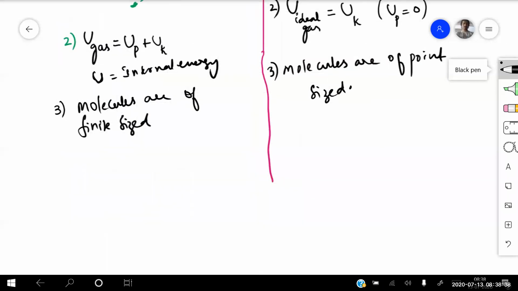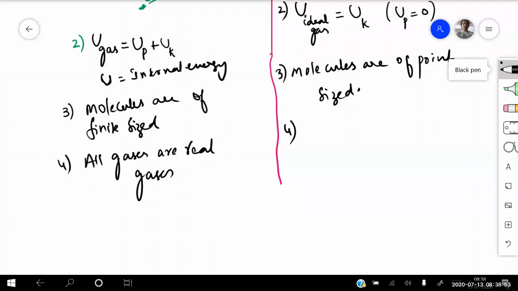And one more point, point number 4. All gases are real gases. Whatever you study in chemistry, all the gases will be real gases. So we don't have perfect gases. There is no perfect ideal gas, you can write here.